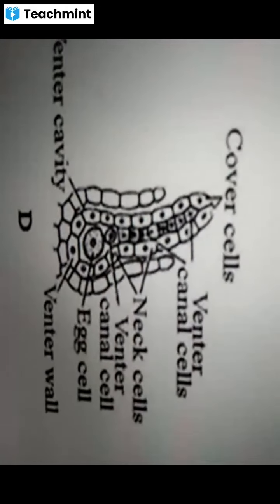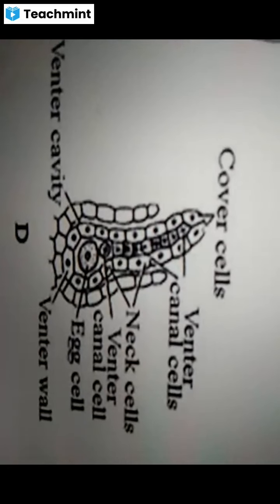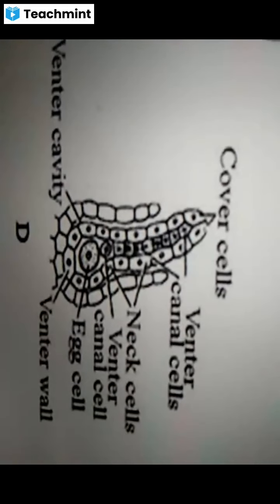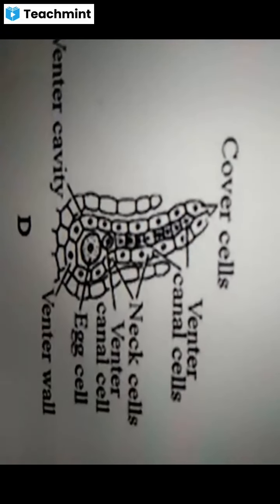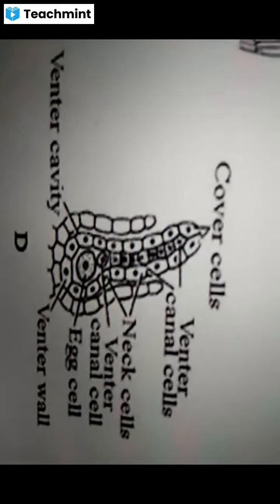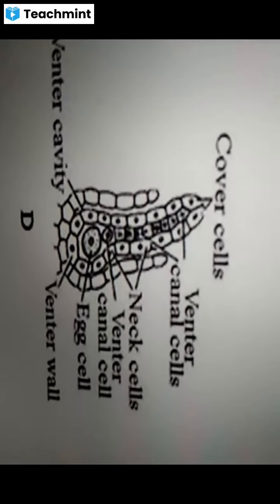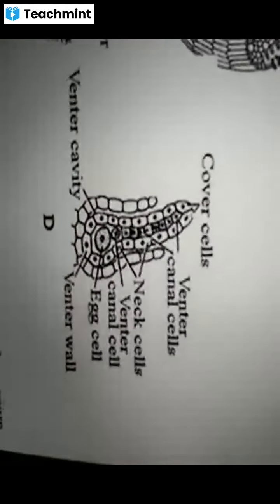And the total archegonium, the jar-shaped female reproductive organ, is covered by a sterile layer of cells known as the sterile jacket layer. And it also bears a stalk.